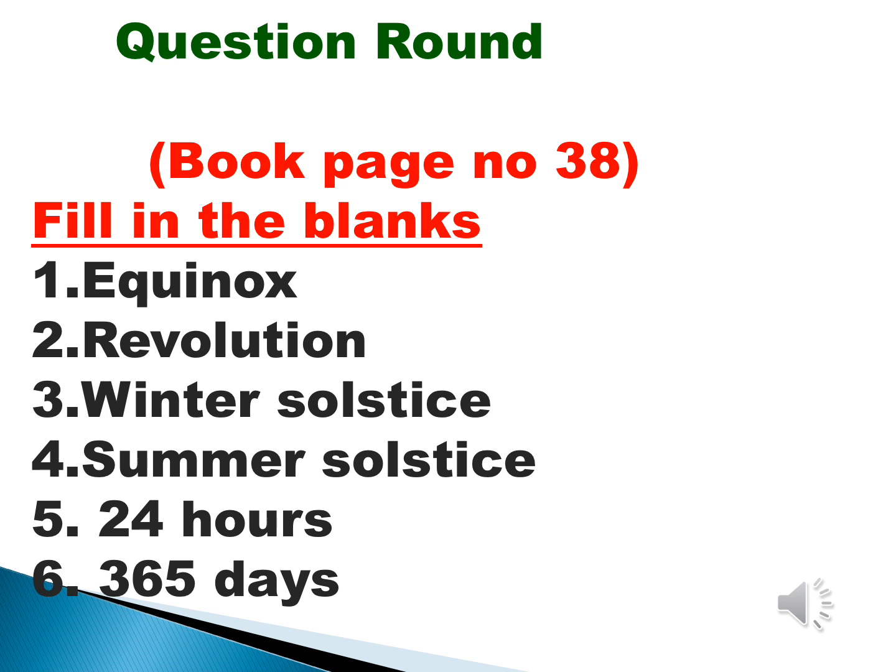Then fifth one, the earth takes 24 hours to complete one rotation. Then sixth one, the earth takes 365 days to complete one revolution. Okay, the answer is 365. Okay, have you finished, children?